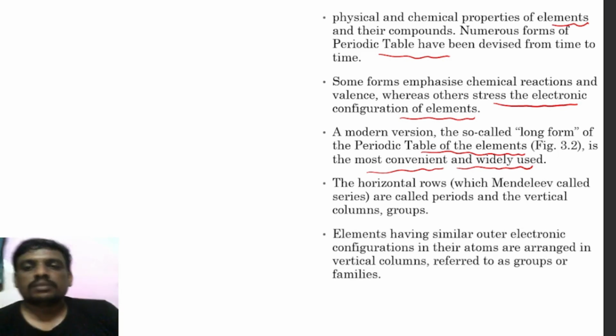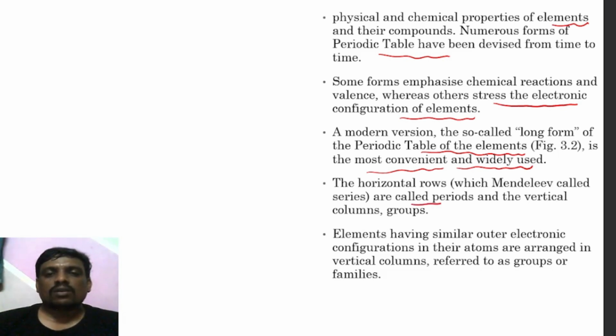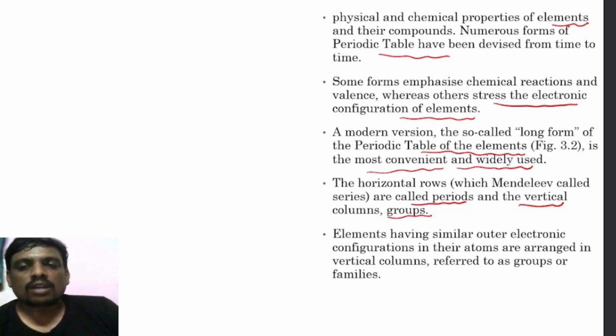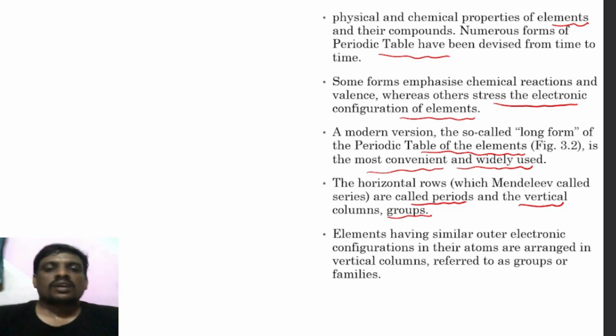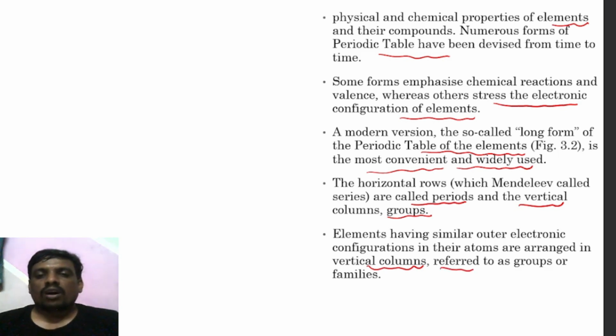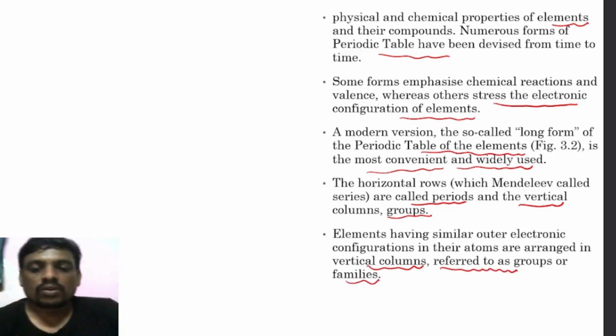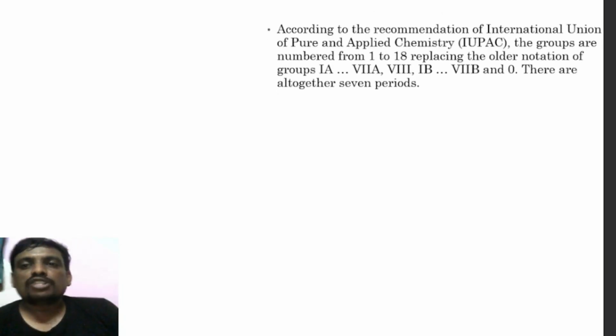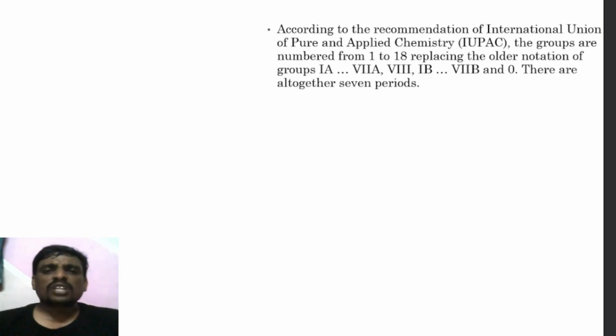Horizontal rows, which Mendeleev called series, are called periods, and the vertical columns are called groups. Elements having similar outer electronic configuration in their atoms are arranged in vertical columns, and they are referred to as groups or families. Now, according to the recommendations of IUPAC, the groups are numbered from 1 to 18, replacing the older notation: 1A, 2A, 8th, 1B, 7B and 0. There are altogether 7 periods.